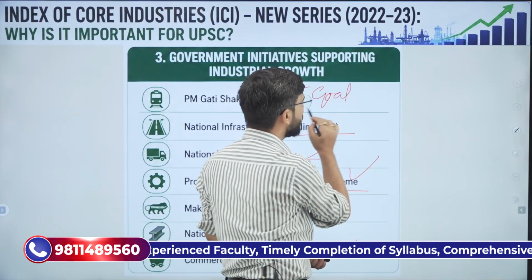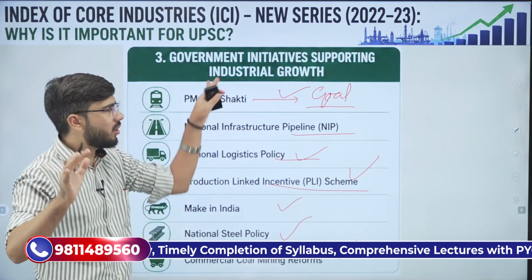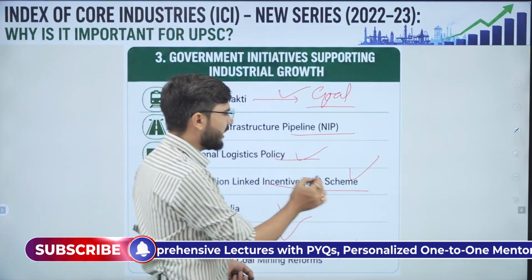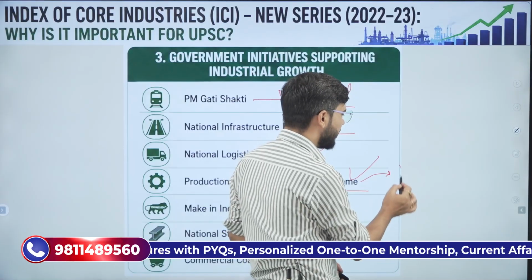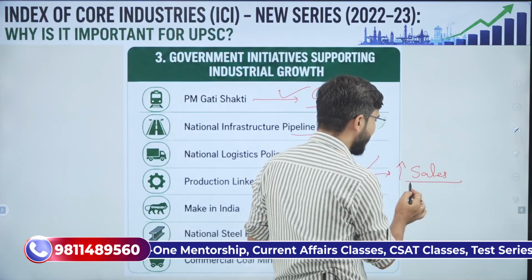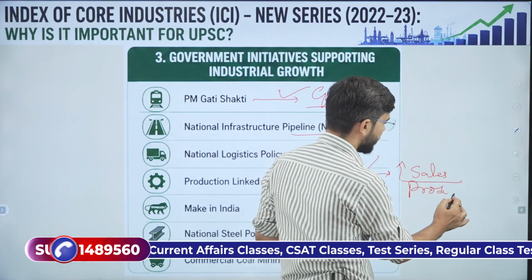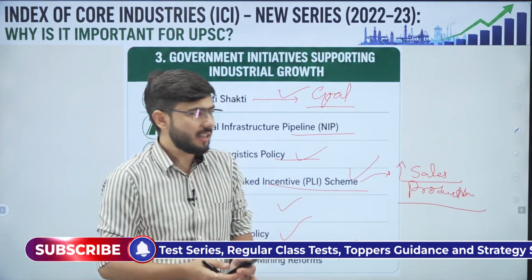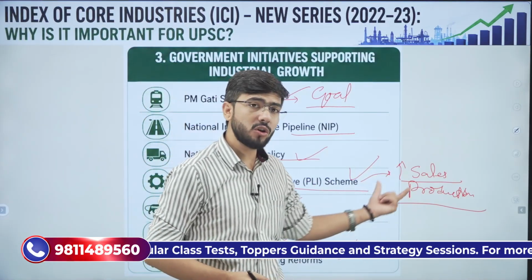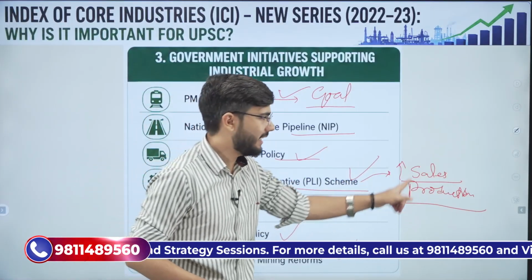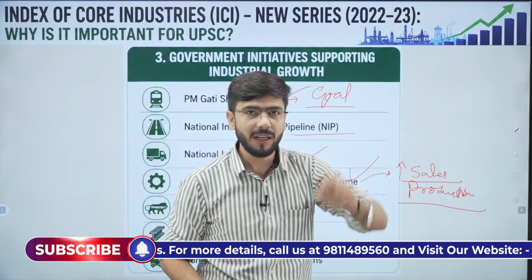What is the broadest objective of this scheme? Say for example, under the Production Linked Incentive Scheme, we are trying to incentivize sales and production. The additional sales will be incentivized. Simple. That is the one line or two more words which you will be writing once you write it in your mains.